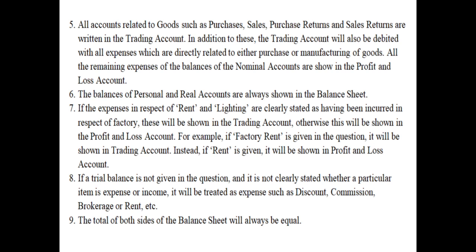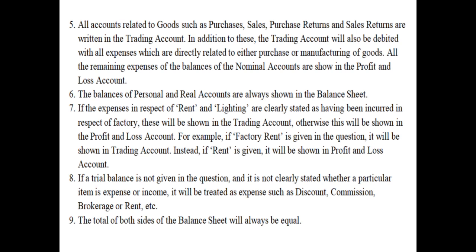But if it is given as received, discount received, commission received, brokerage received, rent received, dividend received, interest received, then these will be treated as an indirect income and will be shown on the credit side of profit and loss account. Also, if their debit balances is mentioned specifically, that these are carrying debit balances, then it will be shown on the debit side of the profit and loss account, assuming these to be expenses, since expenses carry a debit balance. But if specifically it is given that these are carrying credit balance, then it will be assumed that these are an income, because incomes carry a credit balance. These will be shown on the credit side of the profit and loss account.